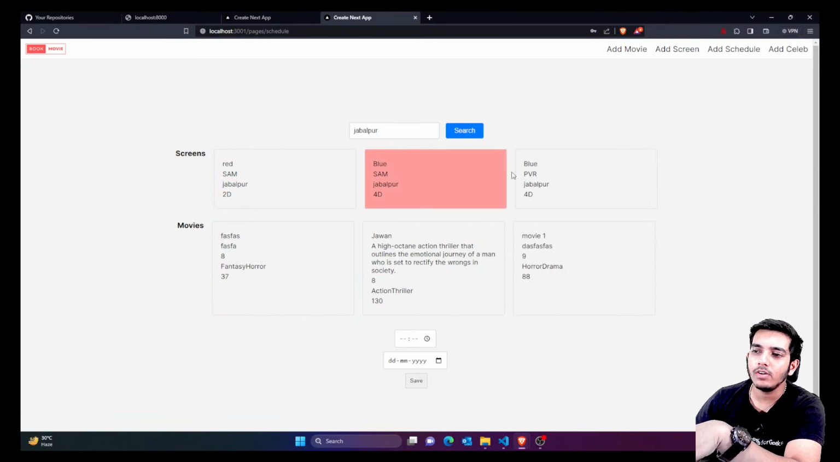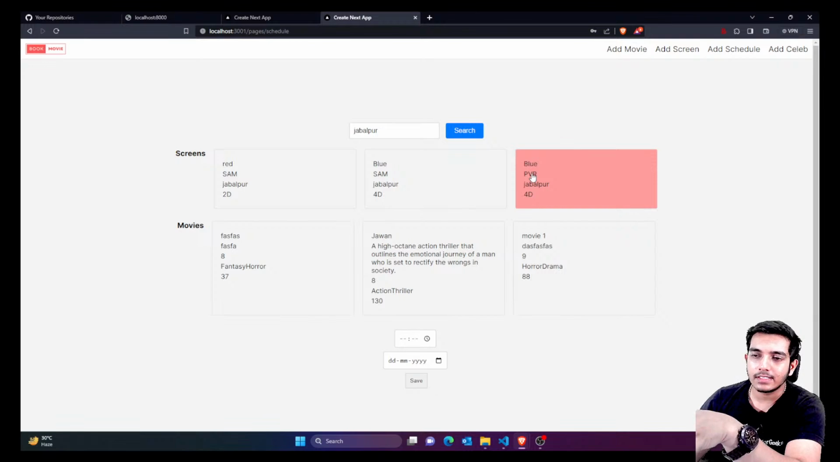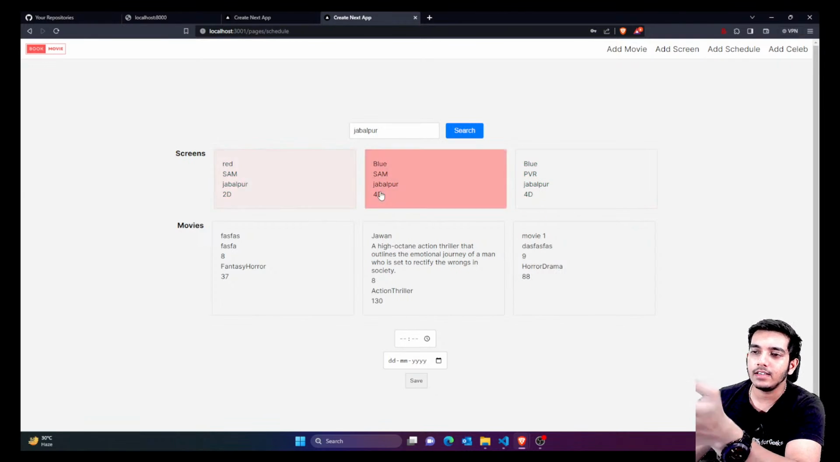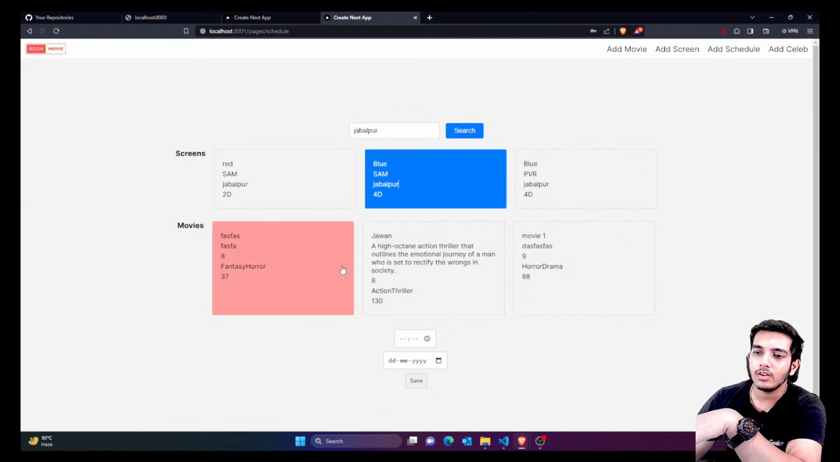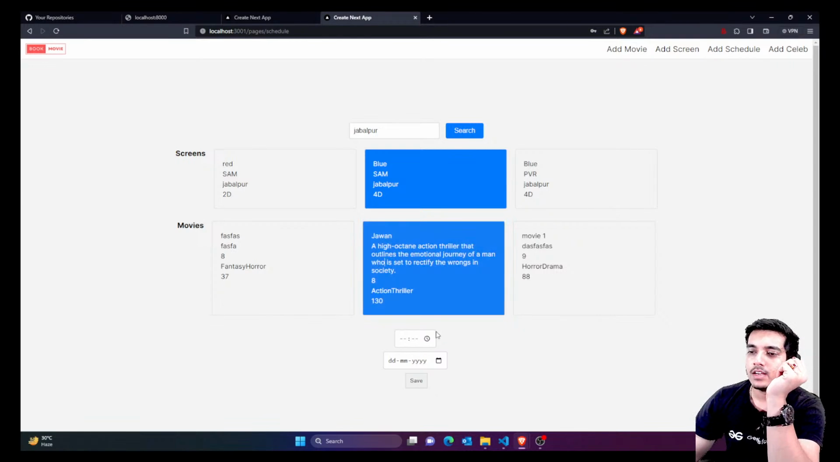Right now you can see I'm only receiving three screens because I've only added three screens. So you can see I'm receiving this screen, similarly this screen, similarly this screen. This is what I selected. Similarly you select some movie, suppose I selected this. Then you just select the date and time, and you just save it.